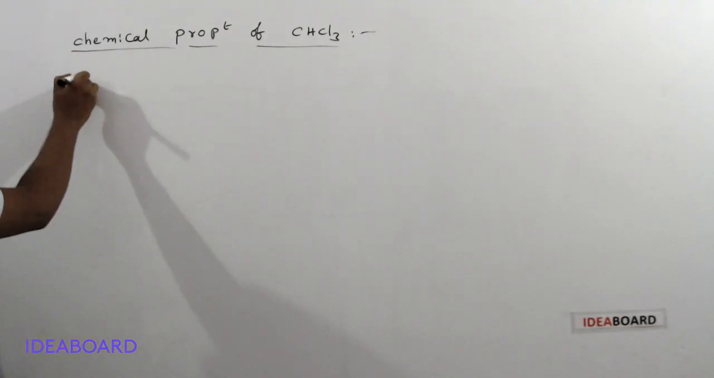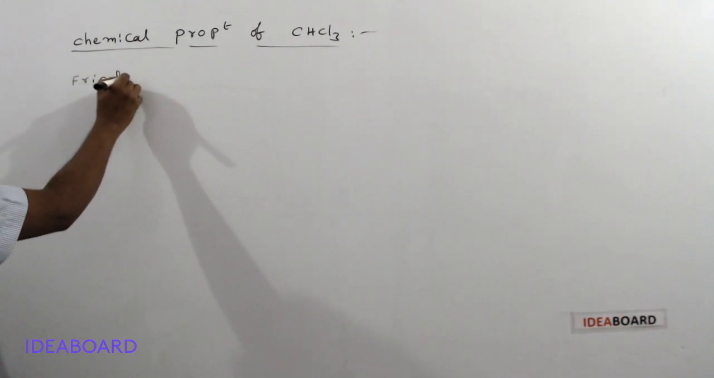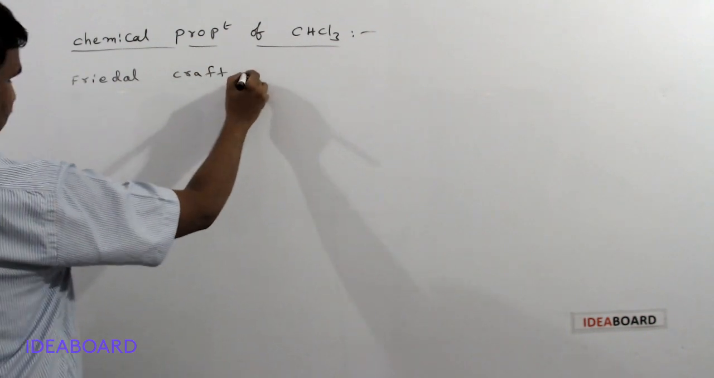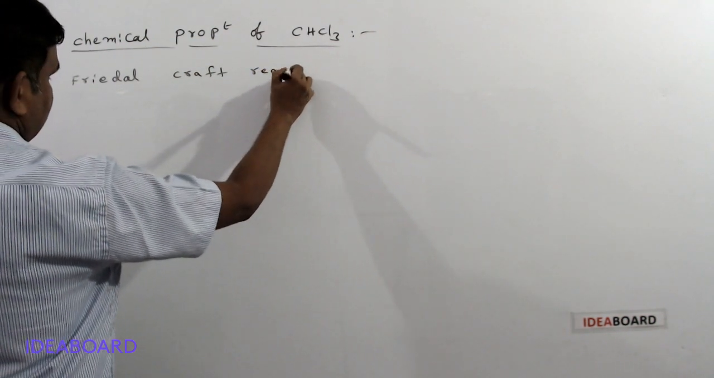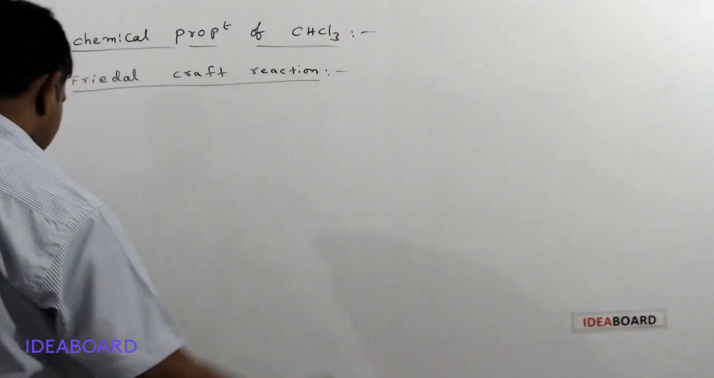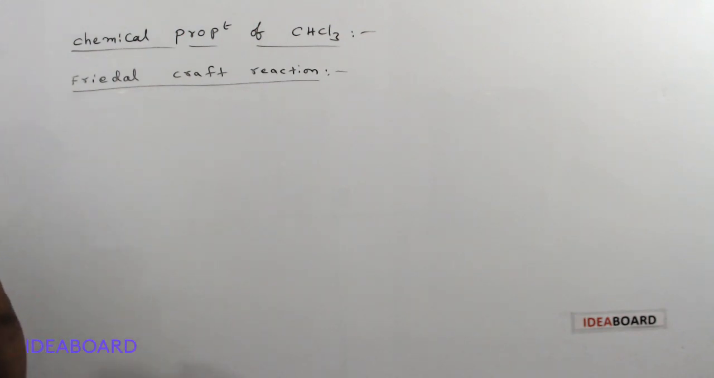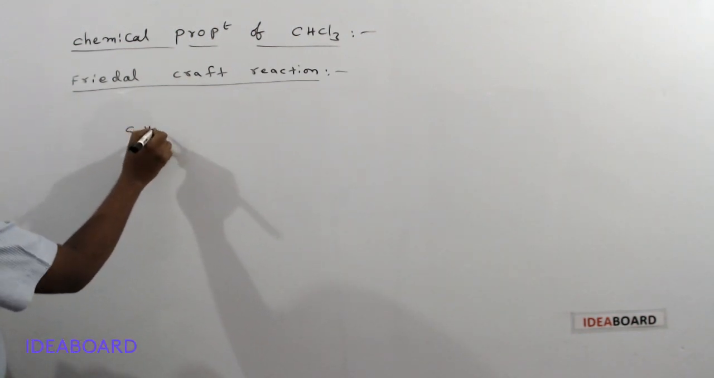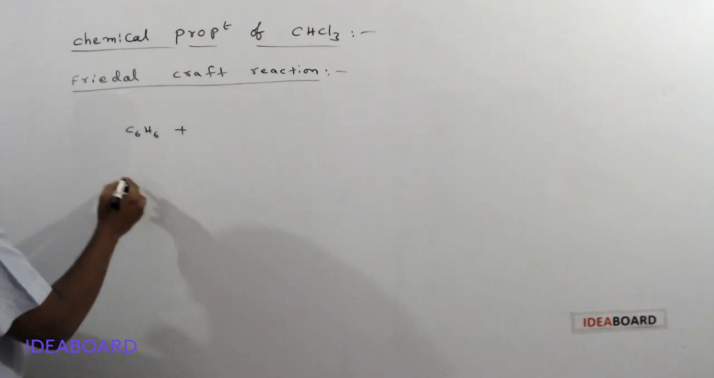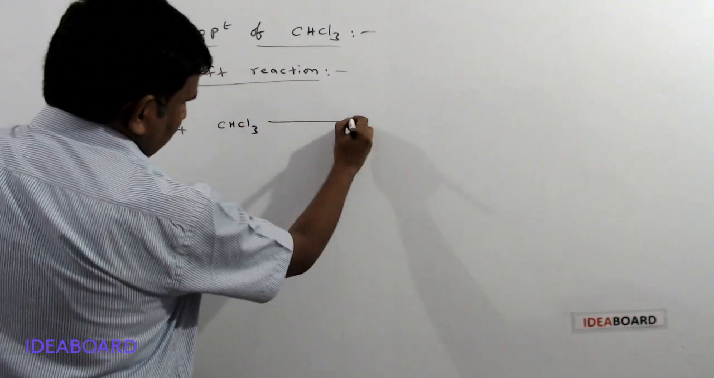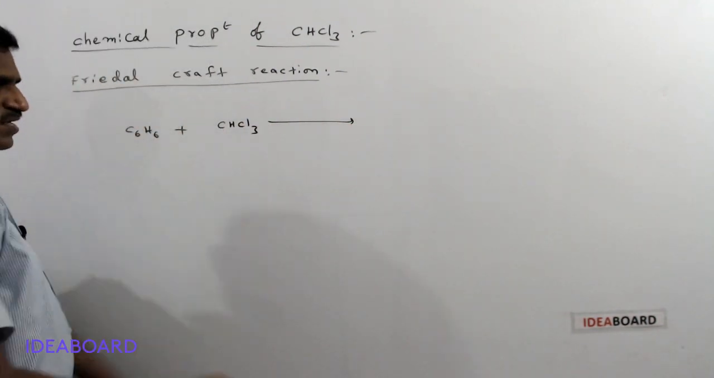The next one is the Friedel-Crafts reaction. I think you know about the Friedel-Crafts reaction. Generally, what happens in the Friedel-Crafts reaction? Suppose we are taking C6H6, or benzene. This is reacting with CHCl3. It is a trihalo compound, but it is an alkyl halide.